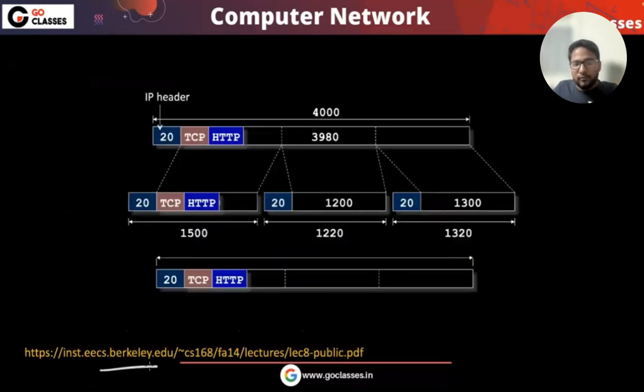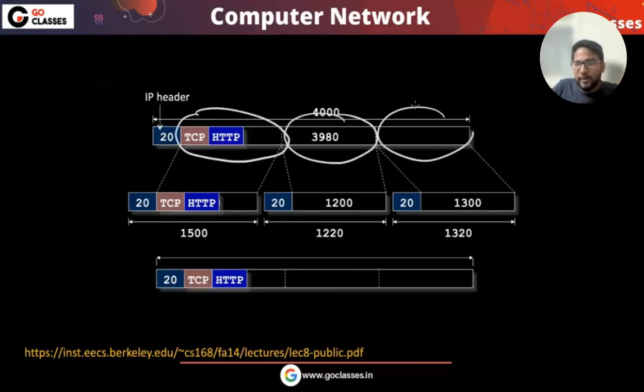See this particular diagram which I have taken from Berkeley University. They are saying that if you have this, then the TCP, HTTP, whatever header you have will be just in the first fragment, right? That is just in the first fragment. See, this is the first fragment, this is the second fragment, this is the third fragment. Now tell me, this TCP, HTTP, or whatever header you have is just in the first fragment only, right?